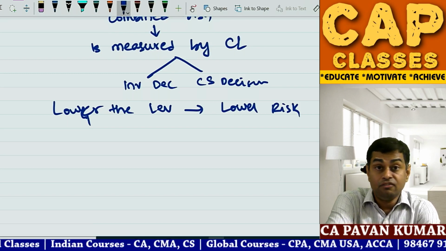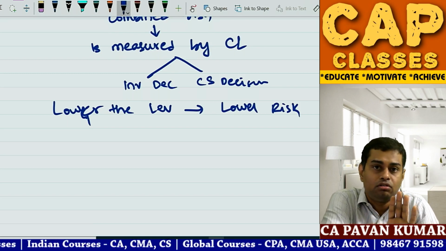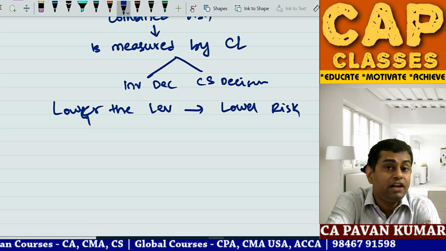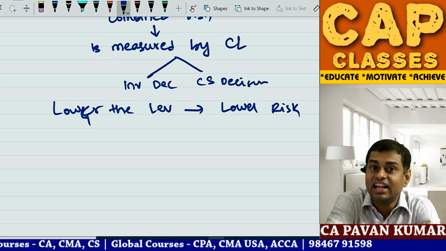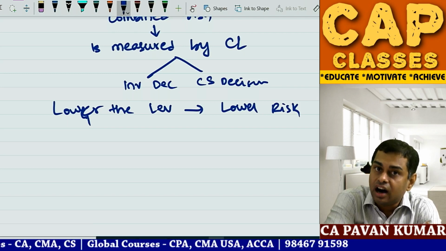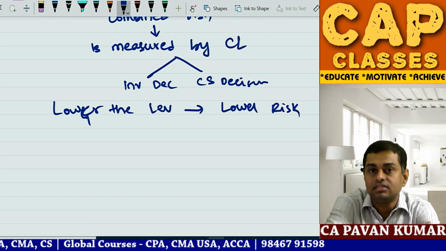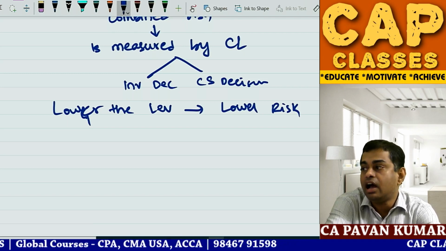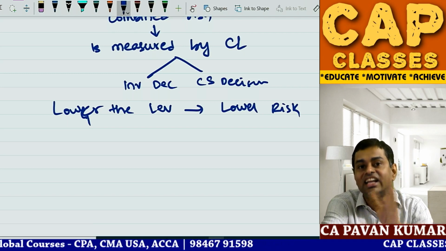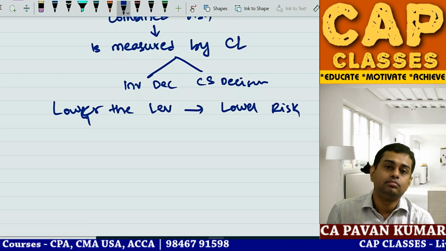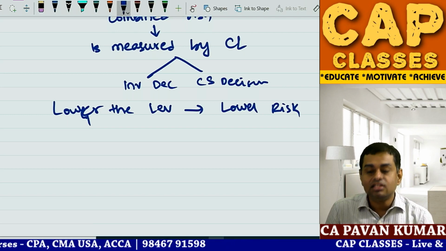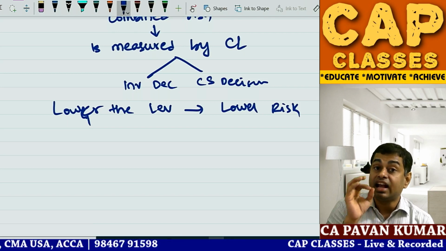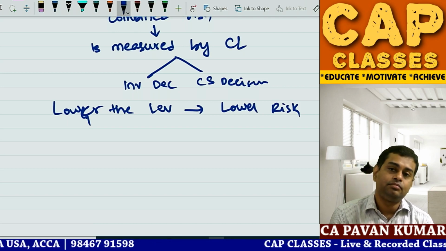But financial management tells you, hey bro, hold on. If you are not taking risk, you cannot earn returns. So you cannot say, Pawan sir, I will take zero risk. Beta, the biggest risk is not taking any risk. You have to take risk, but it should be calculated risk.